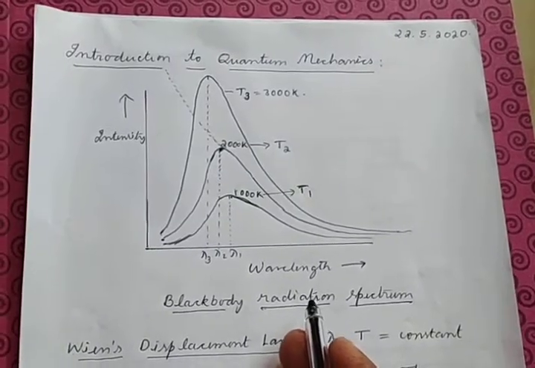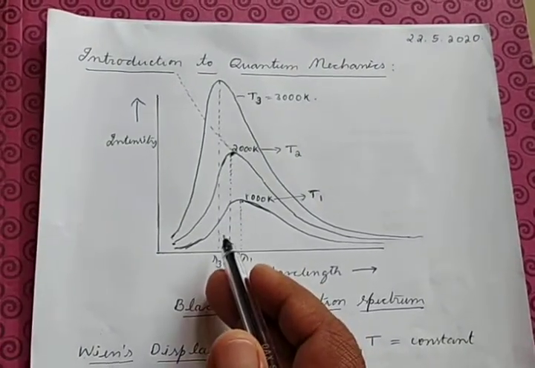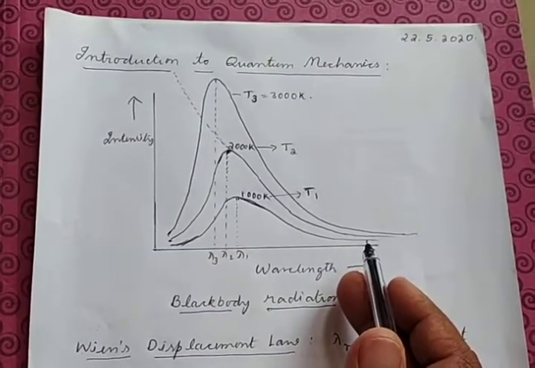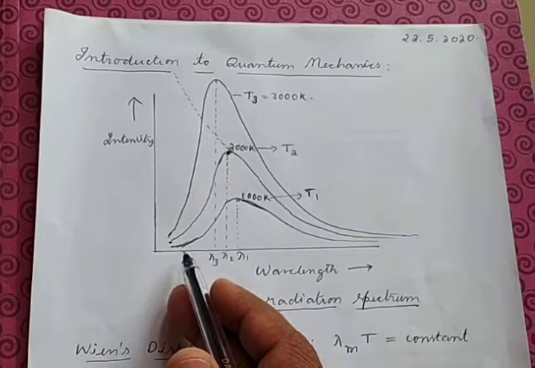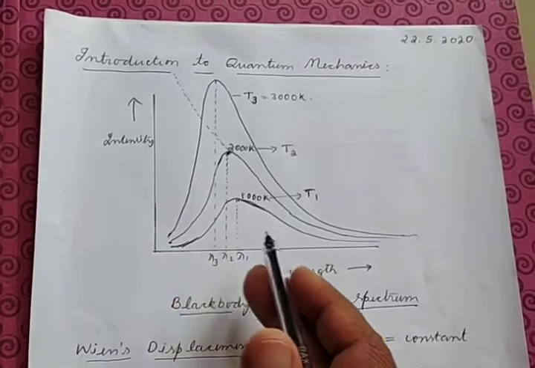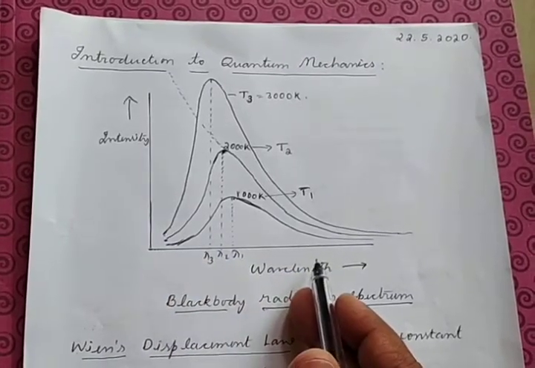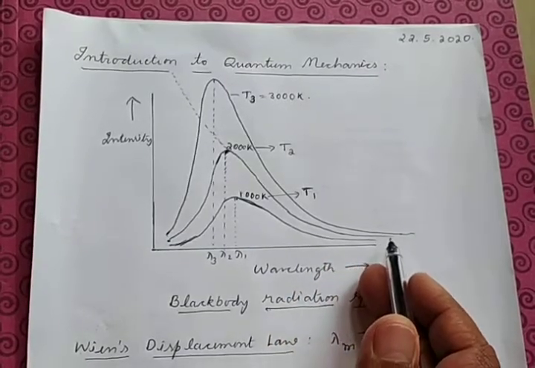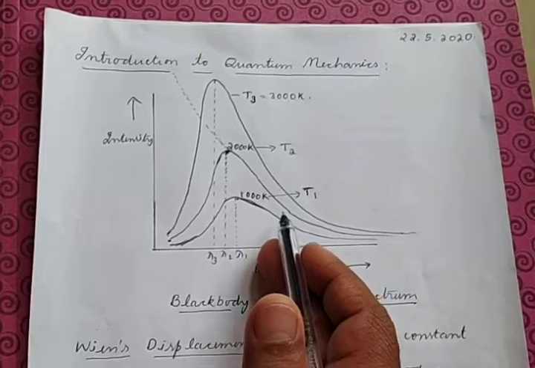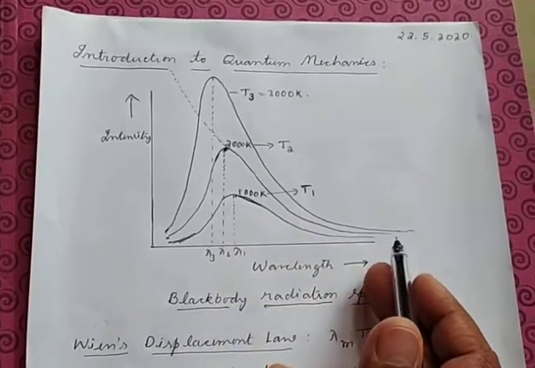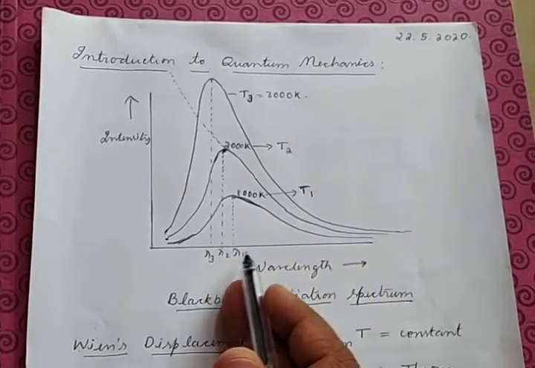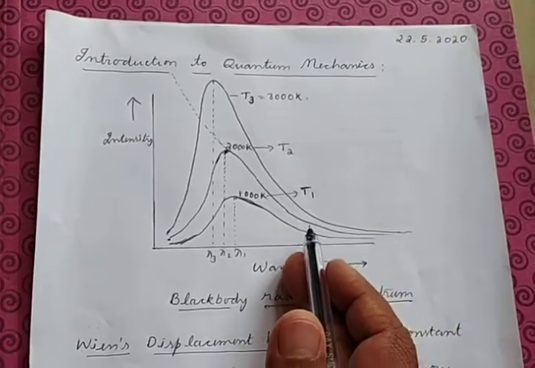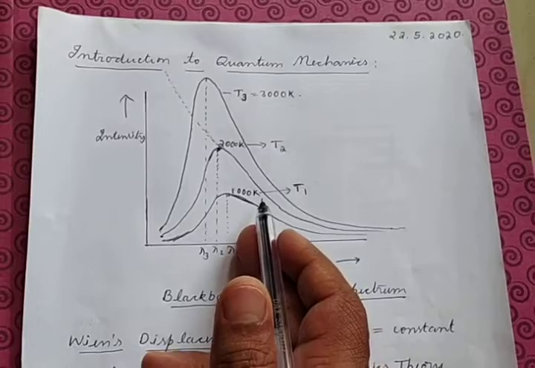But if we come to classical physics, can it explain this set of curves? If classical physics is used to explain why the intensity varies like this for different wavelengths, it is found that it could explain only the higher wavelengths of light. That is, if I come from higher wavelength to lower wavelength, it could explain why the intensity is gradually increasing.